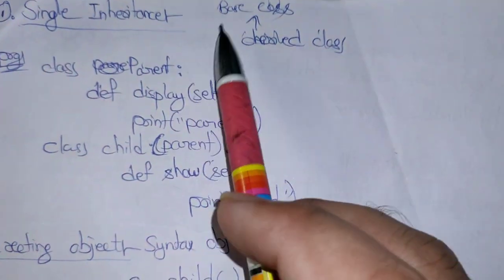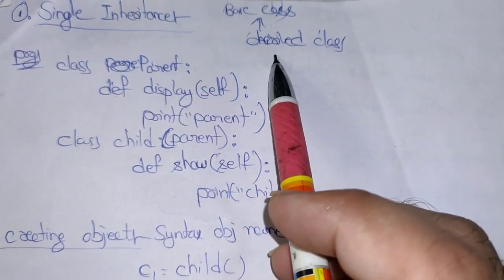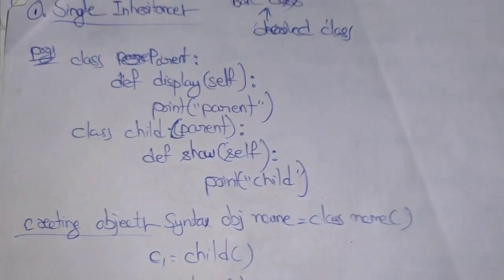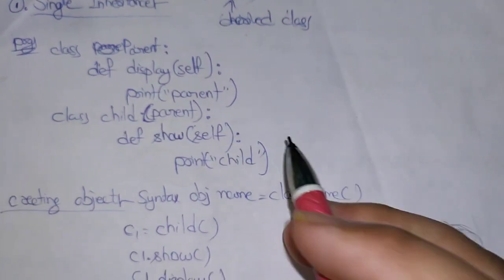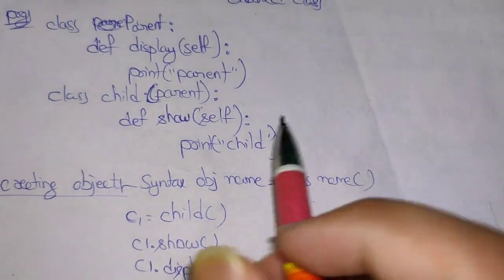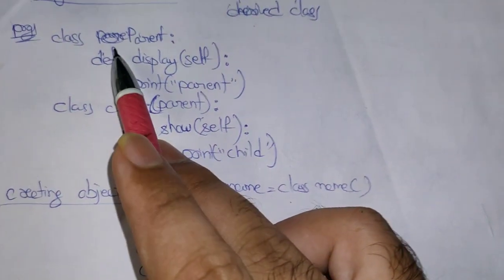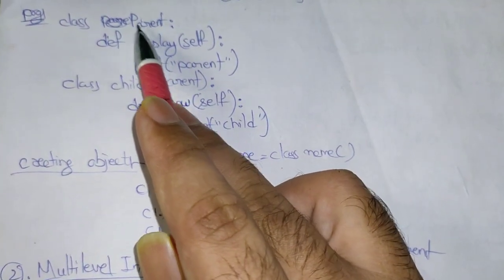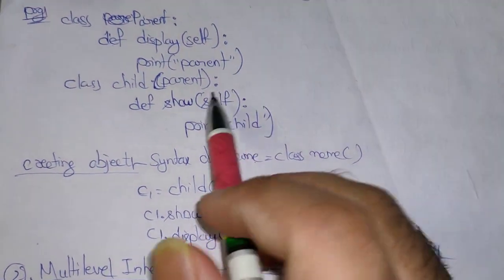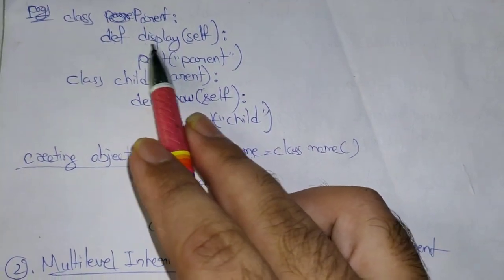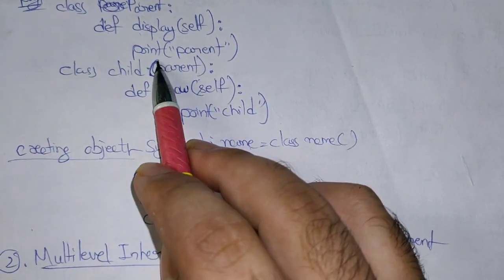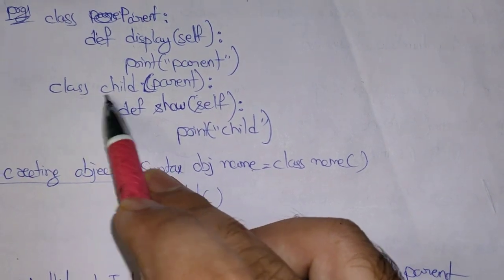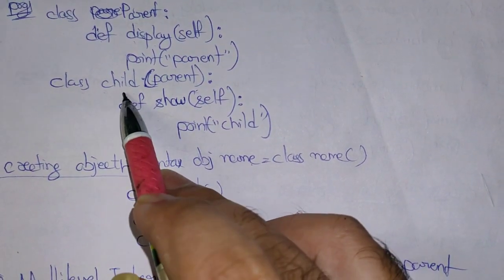First we will go with single level inheritance. We have base class and derived class. Base class is the class which is called parent class, and derived class is the class which derives the properties from its parent. So here is a simple program to describe single level inheritance. We have a class and the class name is parent, and we have a method in it, the display method, and I printed "parent" in this. We have written a child class, and the name of the child class is child.